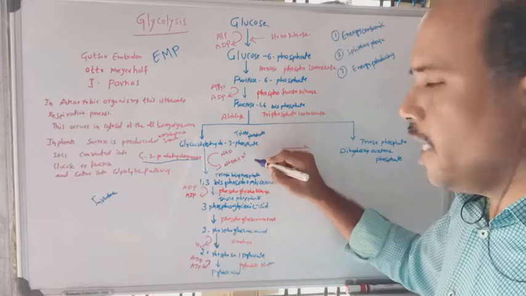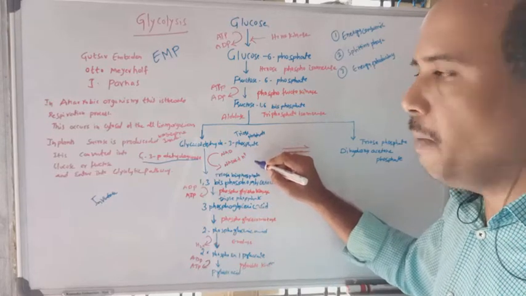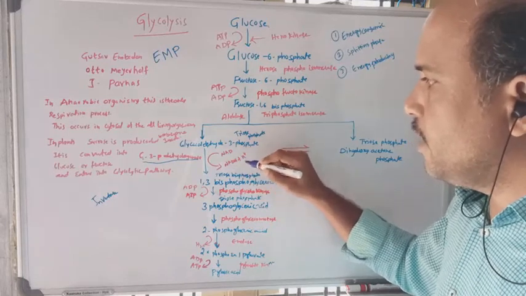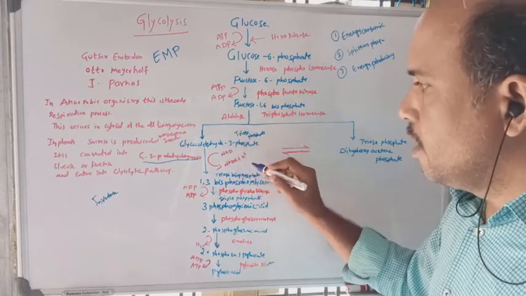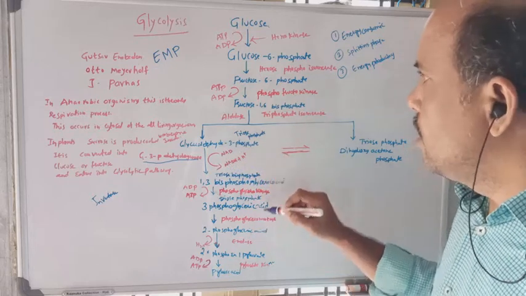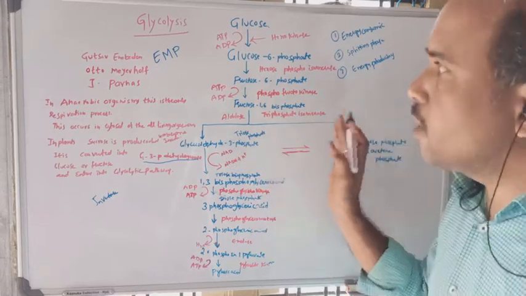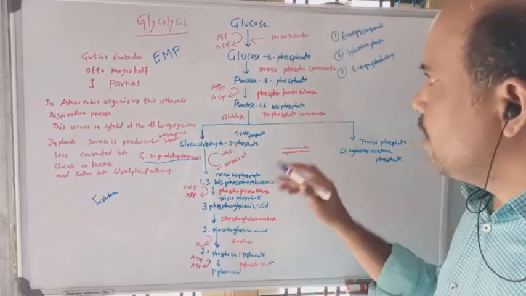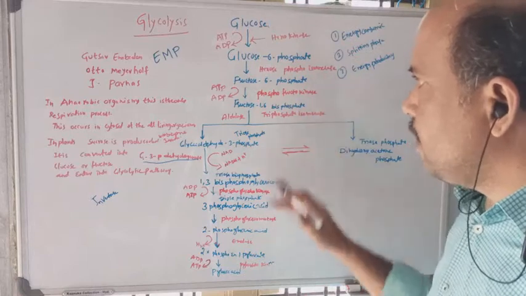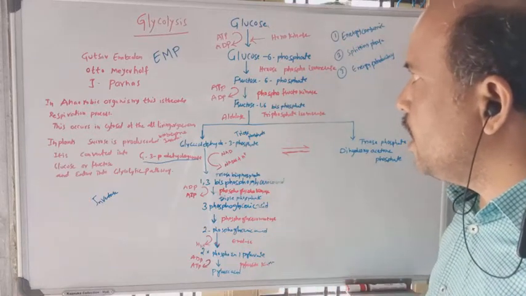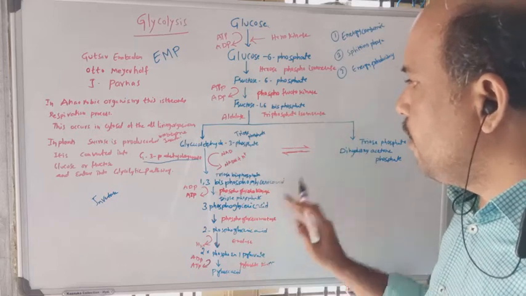Here one NADH is equal to 3 ATP molecules. So NAD is converted to NADH and H plus, and 3 molecules of ATP are produced here. And this is the glycolysis pathway to convert glucose into pyruvic acid, with the help of various steps that produce energy and consume energy, forming pyruvic acid.